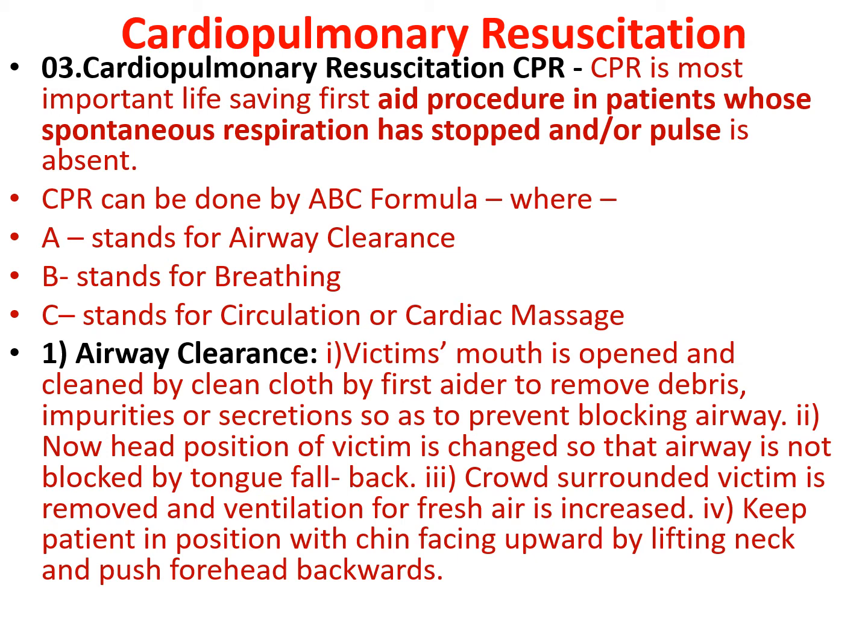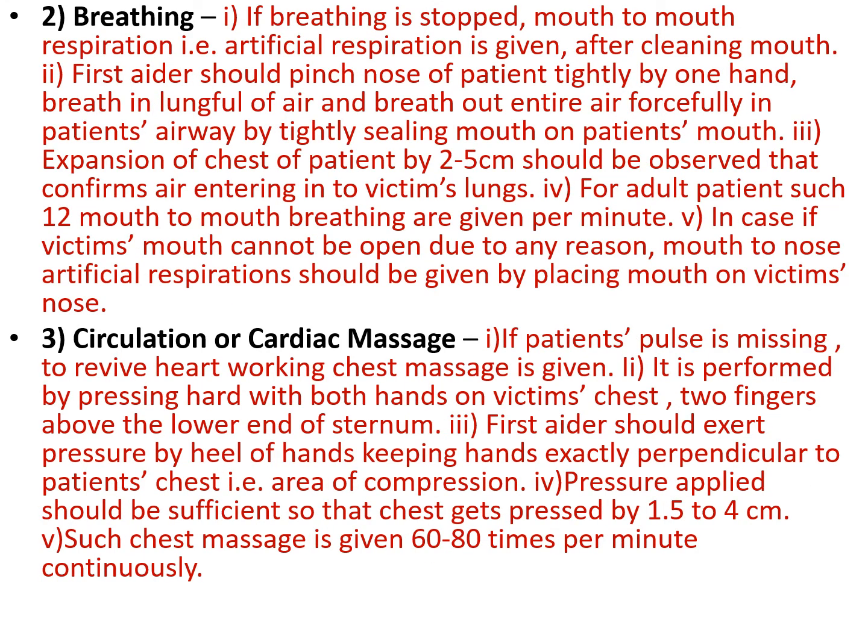The crowd surrounding the victim is removed and ventilation for fresh air is increased. Keep the patient in a position with the chin facing upward by lifting the neck and pushing the forehead backwards.